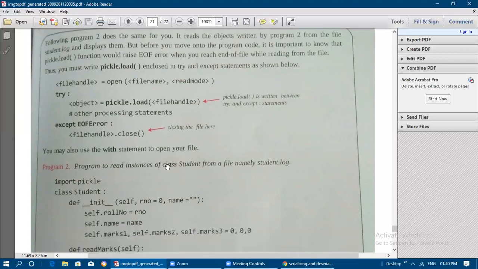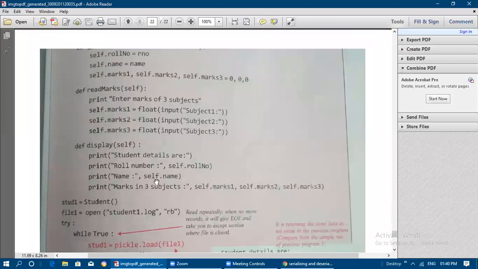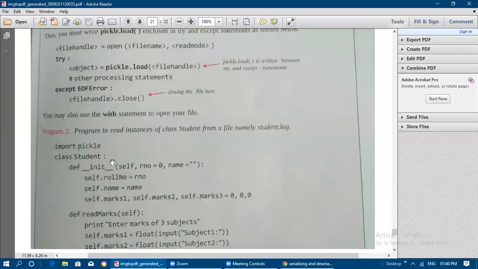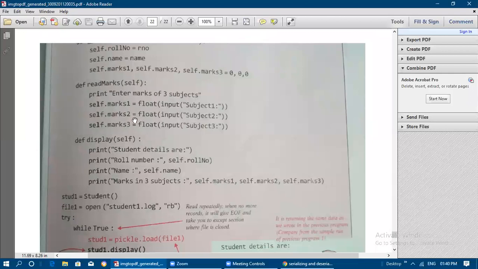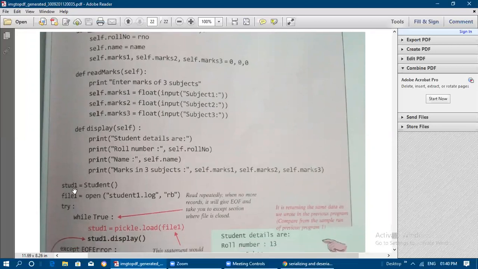Program 2 is to read the instances of class Student from a file, namely student.log. So import pickle, the same thing is written, with no changes in the previous code. Now student 1, student alone. The file is already available now, so we are not passing anything here; we are just reading the content from the file. So rb mode, it is opened.